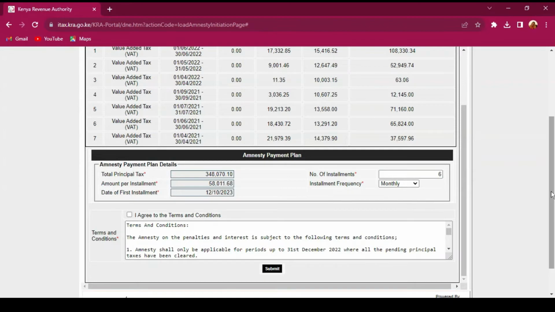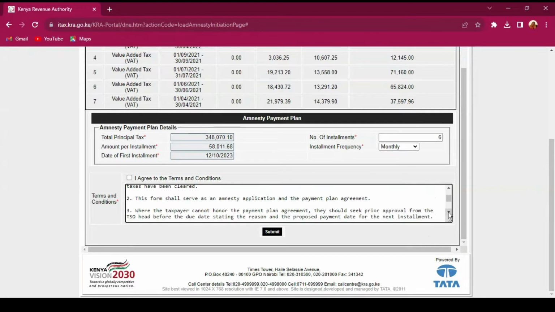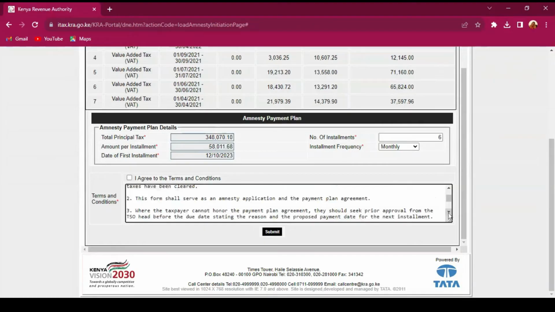Once you have done that, you need to click and say that you agree to the terms and conditions. Basically, the terms and conditions are as highlighted below. Number one, the amnesty shall only be applicable for periods up to 31st December 2022, where all the pending principal taxes have been cleared. Number two, this form, the amnesty application form, serves as an amnesty application and the payment plan agreement.